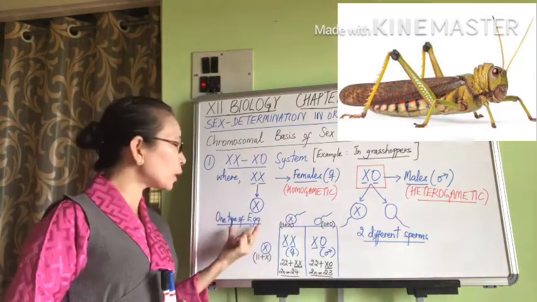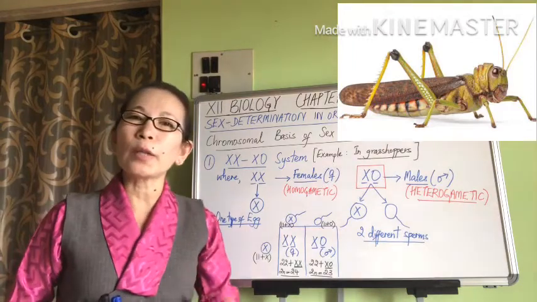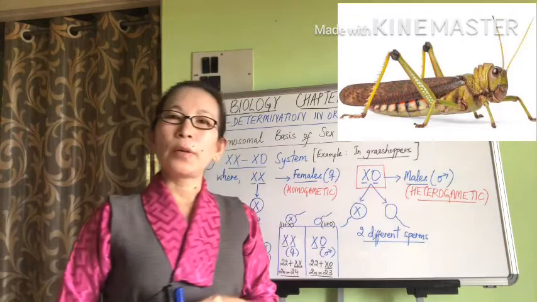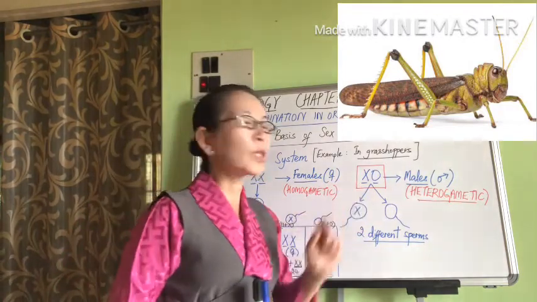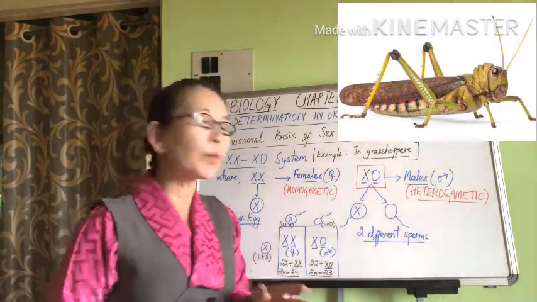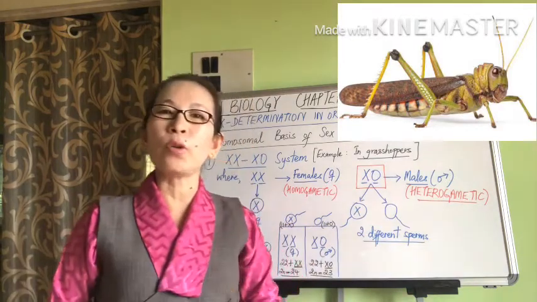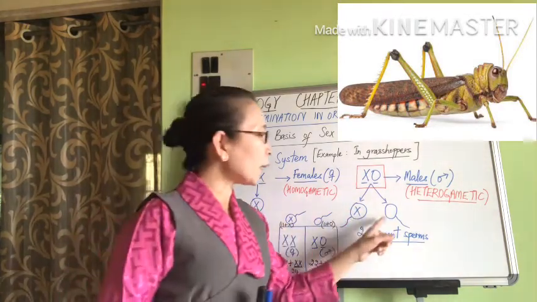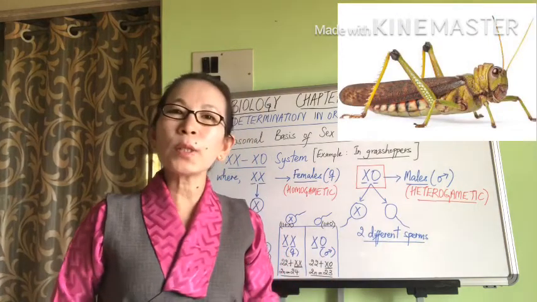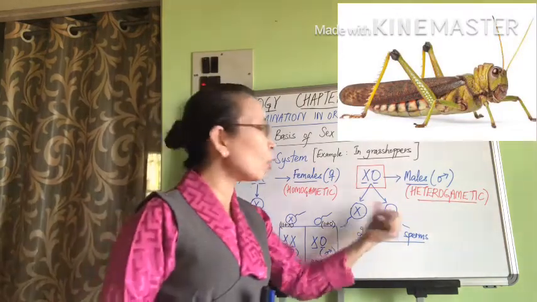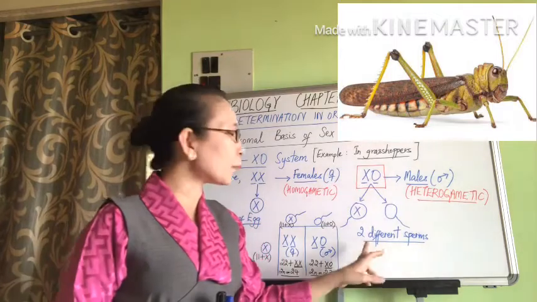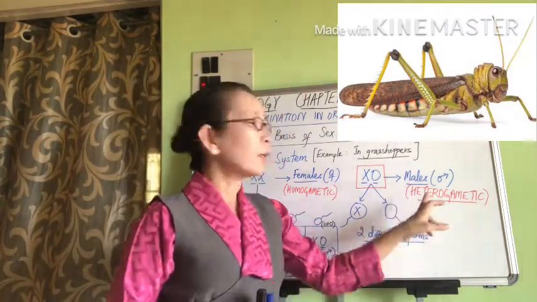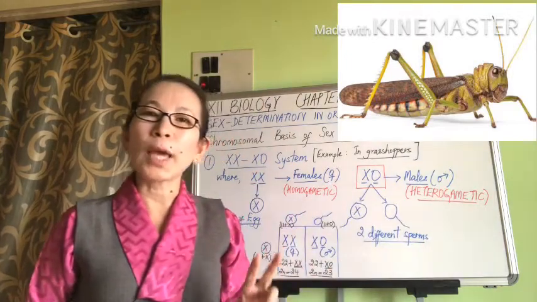So, they will be producing only the same type of egg throughout their life. Whereas, male grasshoppers with X0 type of sex chromosomes are going to be producing two different types of sperms. Sperms containing an X chromosome and another type of sperm containing no sex chromosome, or zero sex chromosome. And because they produce two different types of sperms, such individuals or such sex is referred to as heterogametic.